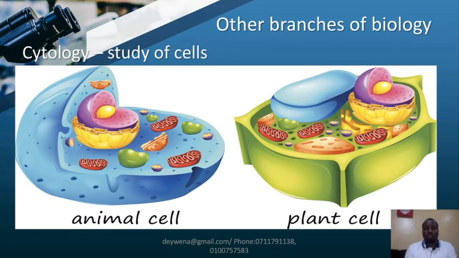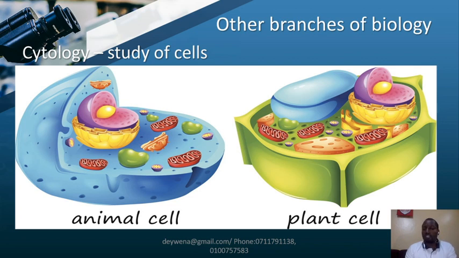Then there's another branch of biology known as cytology. This is basically the study of cells. And we have two types of cells. We have the animal cells, we have the plant cells. The other simple cells that we shall look at belong to either side. Either it is a plant cell or an animal cell.